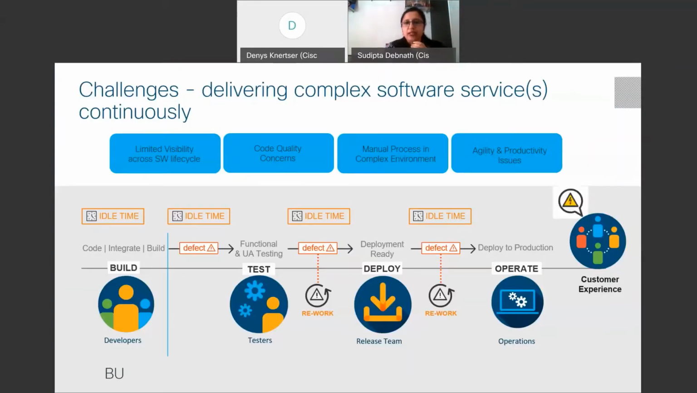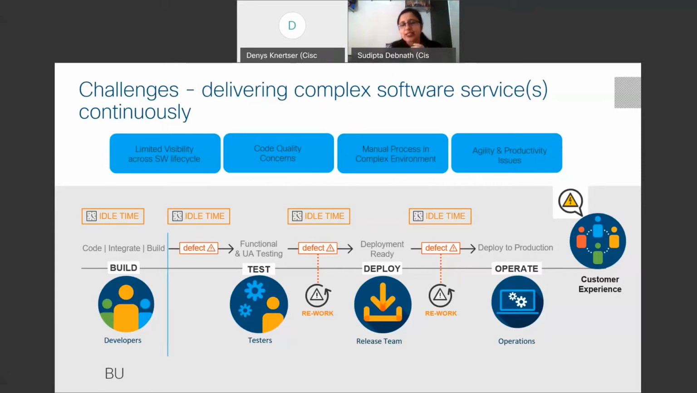Challenges that we often face in delivering any complex software services are limited visibility across the software lifecycle. As a developer, we build the code, then we run unit testing on it, we find defects, then we fix them, then again it gets into functional and UAT, where code quality concerns are raised, then defects are reported, we rework, and then make it deployment ready. So the entire software service delivery process is manual and complex in terms of the environment.